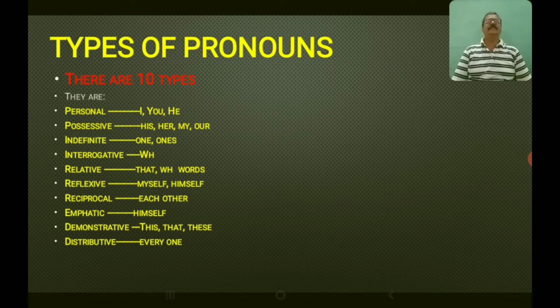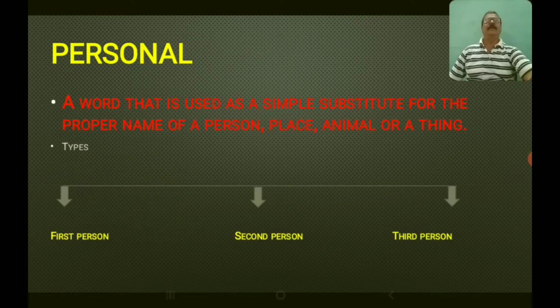Relative pronouns: that and WH words. Reflexive pronouns: myself, himself, etc. Reciprocal pronouns: each other. Emphatic pronouns, just like reflexive pronouns: myself, himself, herself, etc. Demonstrative pronouns: this, that, these. Distributive pronouns: everyone.